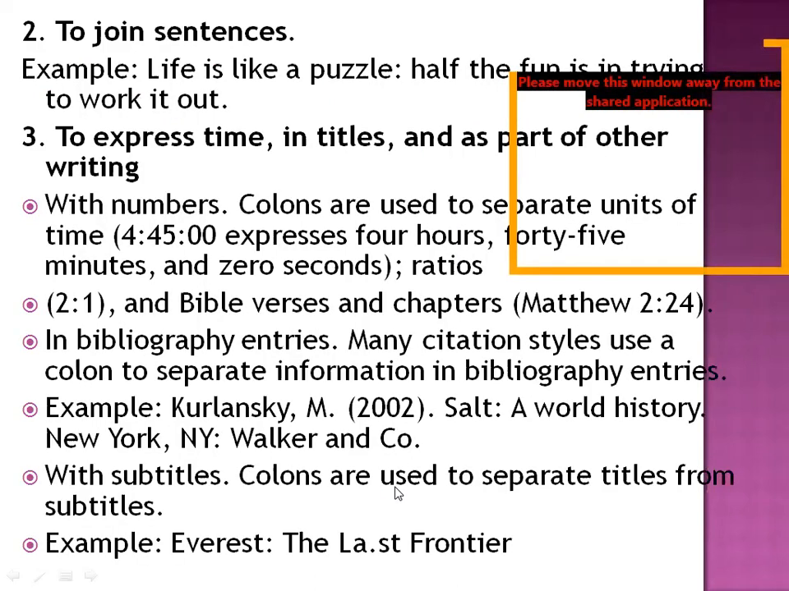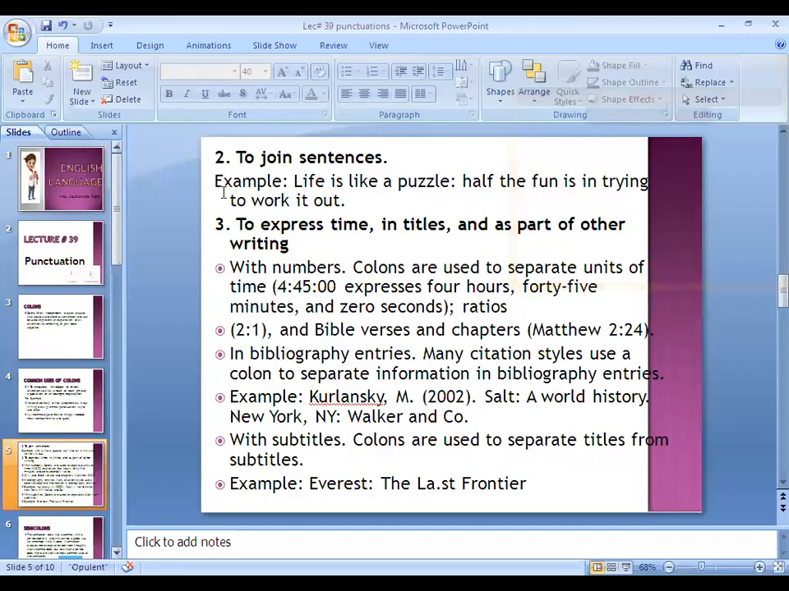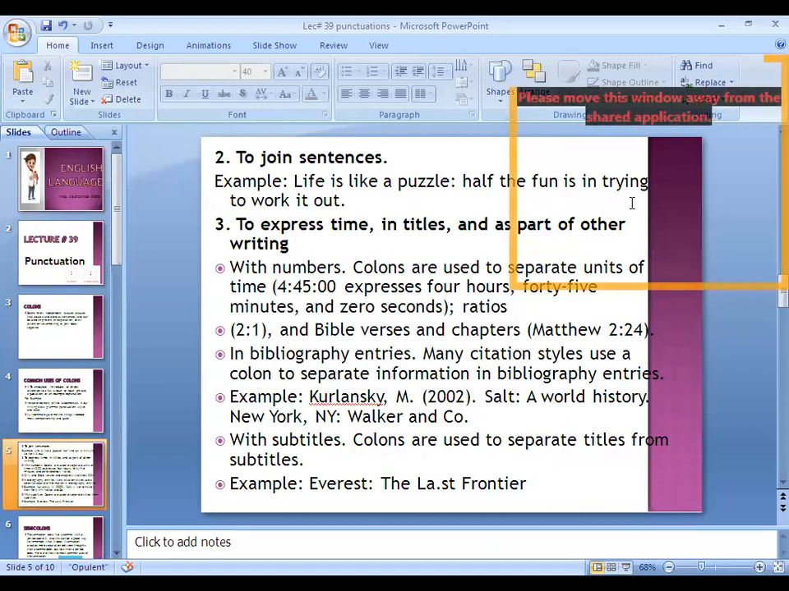Now, second use of colon, to join the sentences. For example, life is like a puzzle. What is the second use of the colon? To join sentences. Life is like a puzzle. Half the fun is in trying to work it out.